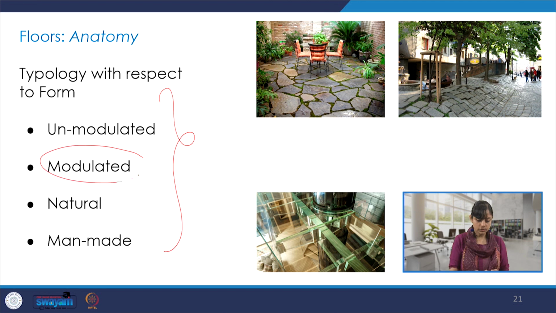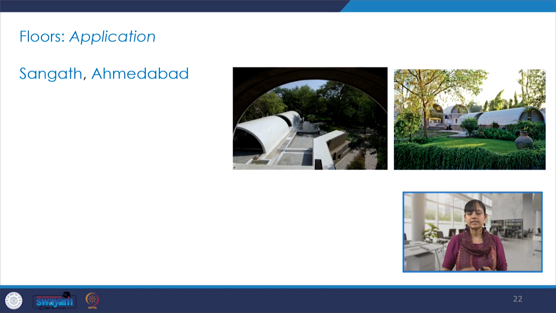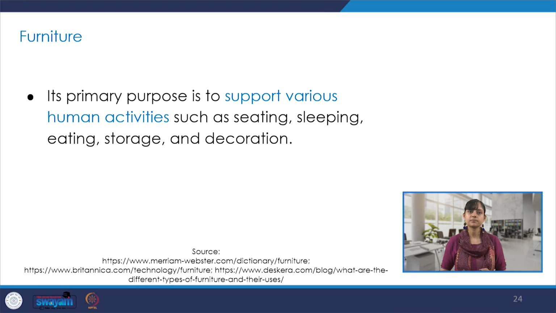It could be modulated, unmodulated, a natural floor or a man-made one, depending on the kind of material we are choosing. We also saw an application, the example of Sangath, Ahmedabad, and what role this space making element is playing in this very famous architectural project.